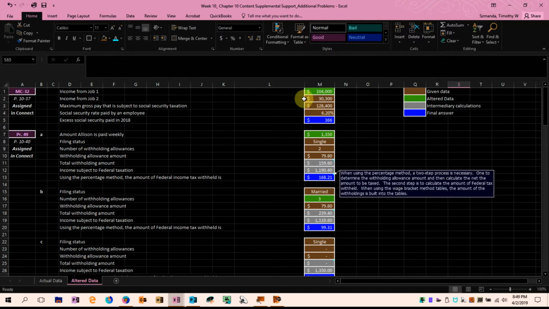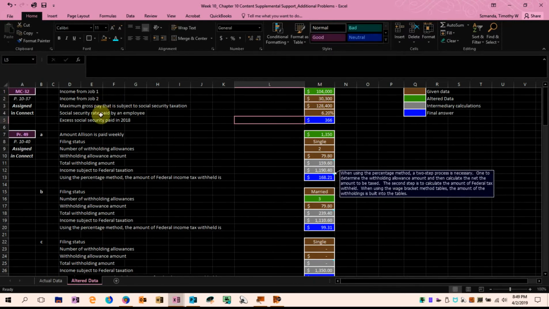We know, for example, that for Social Security, the maximum amount of gross earnings subject to withholding is $128,400. After that threshold is reached, the employee is no longer required to pay Social Security tax. Each job is below that threshold, but cumulatively they're above the $128,400.